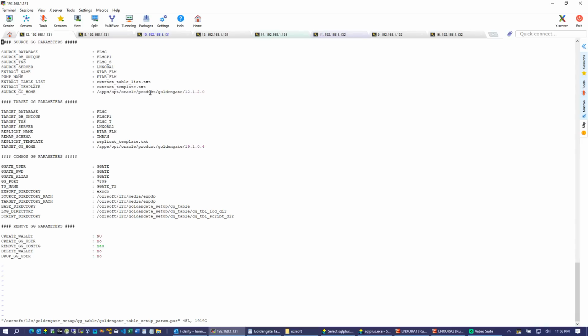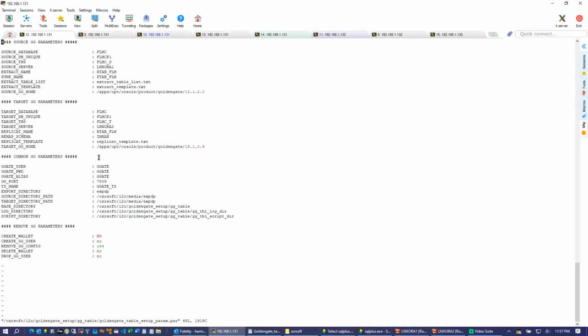And this is the 12C Goldengate home, and this is the target parameter section. This is the target database name, the target database unique name, unique service name, and server name. This will be the replicat name, and remap schema. Let me explain this. Either we can bring all the schemas from 12C to 19C, or we can bring all the schemas' objects into only one schema. Bringing all the schemas from source to target is pretty easy, but bringing all the schemas from source into one schema is a little bit tricky. So I will be using just one schema for all the tables.